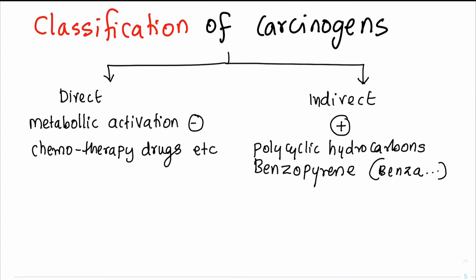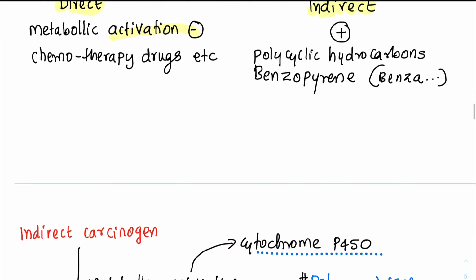Classification of carcinogens. Carcinogens are classified into 2, that is direct carcinogens and indirect carcinogens. Direct carcinogens are those carcinogens which do not need a metabolic activation, while the indirect do need a metabolic activation. What are the examples of direct? Chemotherapy drugs are examples of direct carcinogens. Polycyclic hydrocarbons, benzapyrene or benzopyrene, both of them, some people call it benzo, some people call it benza. So benzopyrene is also another indirect carcinogen.